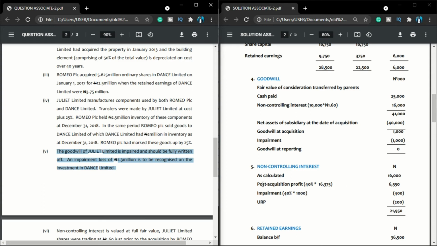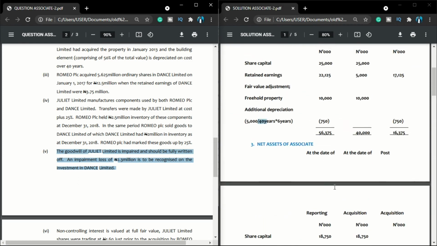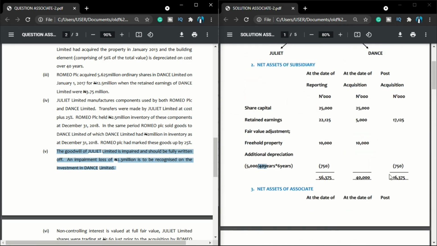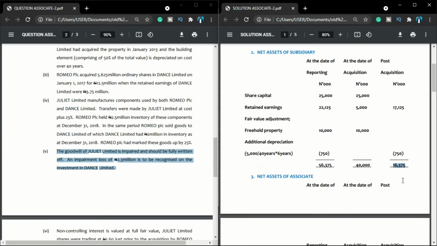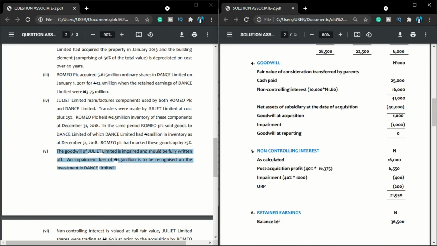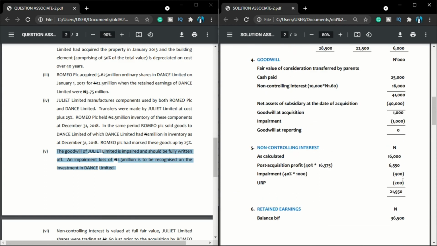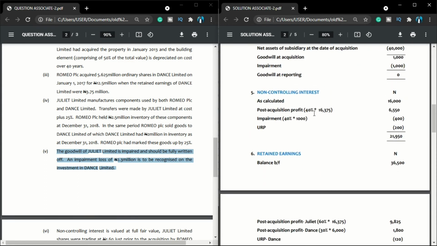So my post-acquisition profit, 40% times 16,375. Now, someone will ask me, where is 16,375 coming from? From your workings note 2. Let me take you back to workings note 2. What is my post-acquisition profit? This is it here. My post-acquisition profit is given as 16,375. So they are entitled to how many percent of such? They are entitled to 40% of such.